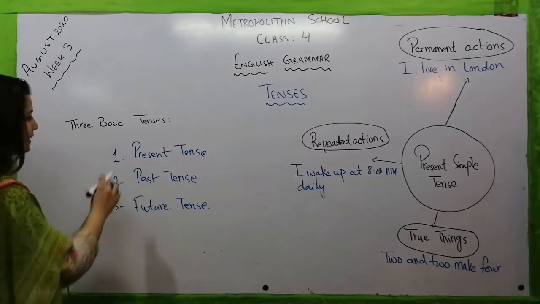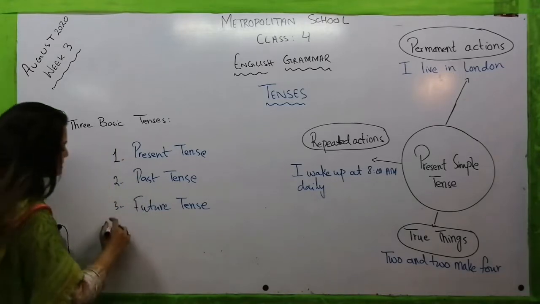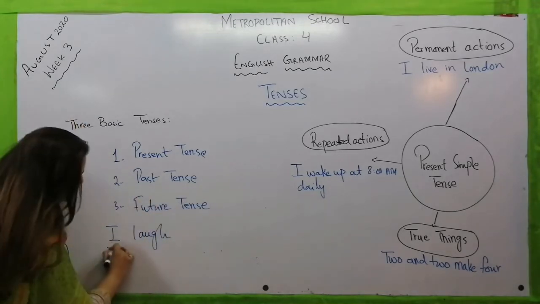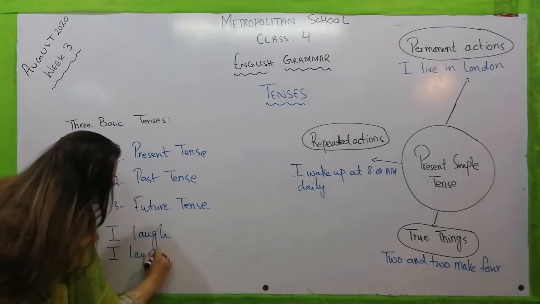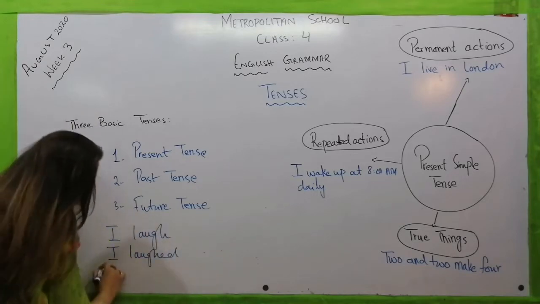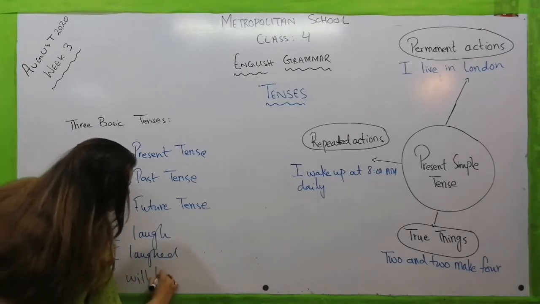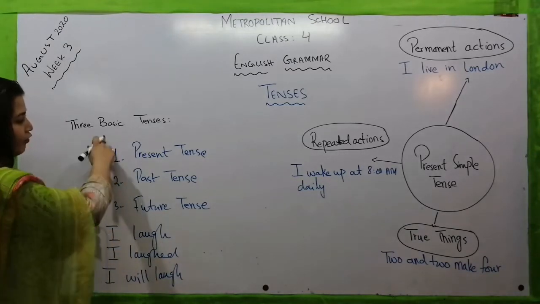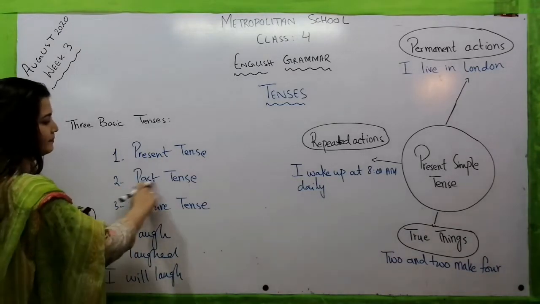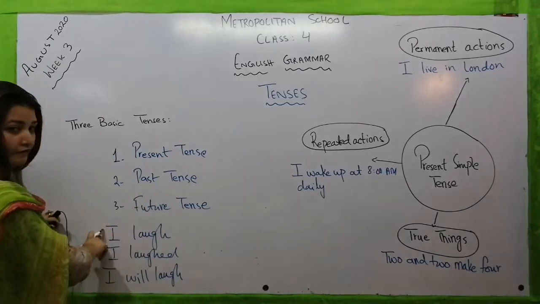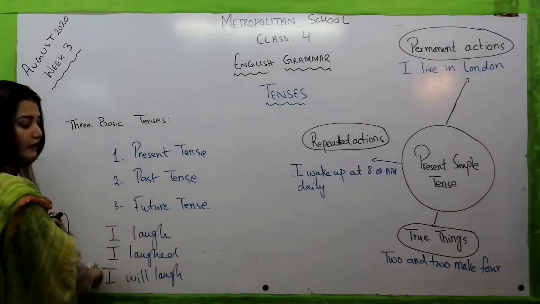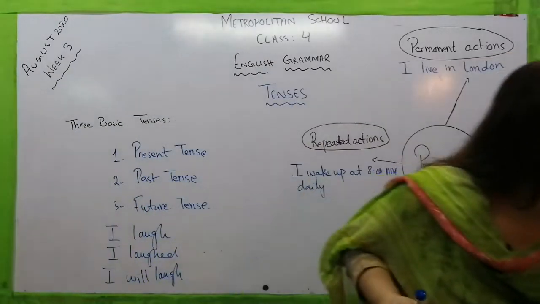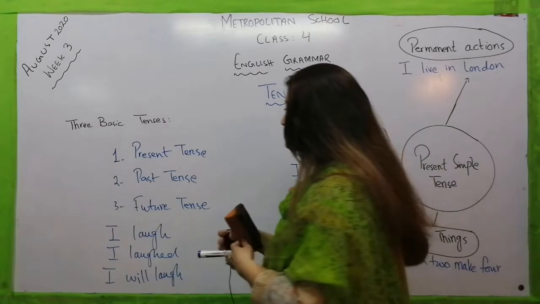Now let's take some examples from these tenses. Present tense, I laugh. Past tense, I laughed. Future tense, I will laugh. These three are very simple examples of these three tenses: present tense, past tense, future tense. I laugh, I laughed, I will laugh. Now my dear students, today we are going to study a very important tense, which is present simple tense.